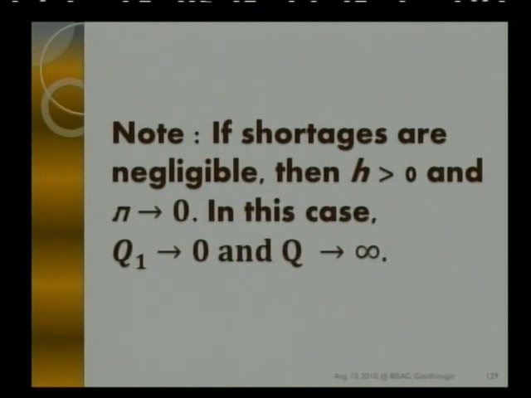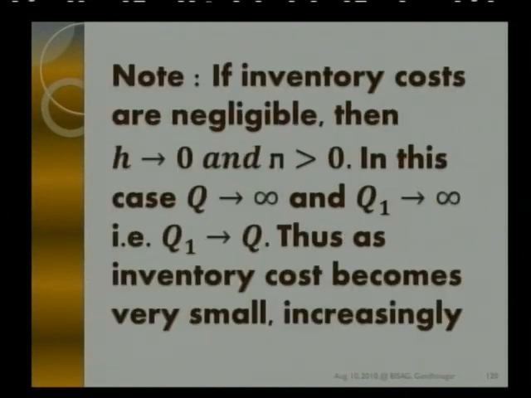Then the third condition can be if shortages are negligible, then h has to be there because we are carrying some inventory with us, then h greater than 0 and pi tends to 0. So in this case, once again we won't have Q1 and procurement quantity can be of infinite order. If the inventory costs are negligible, then h tends to 0, pi is non-negative. So in this case, both positive inventory and procurement quantity can be of the order of infinite size. So we'll say that Q1 tends to Q, and in this case inventory cost becomes very small.